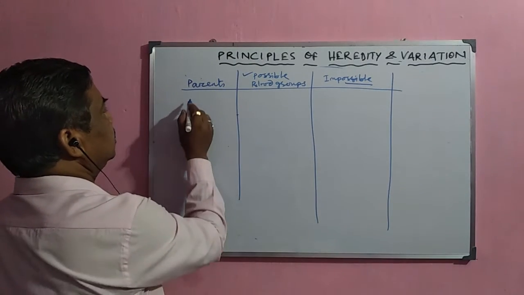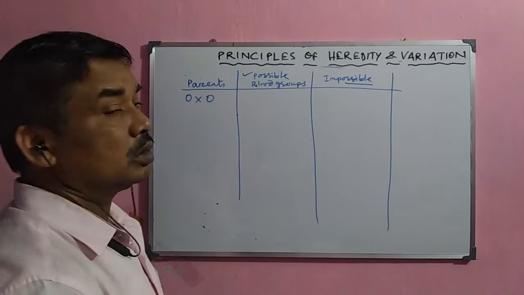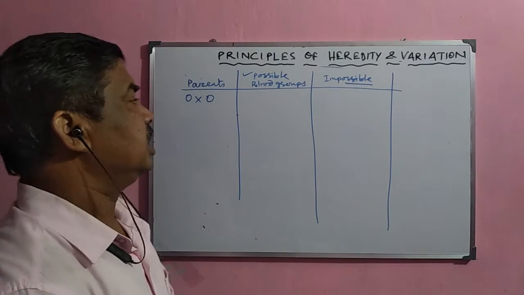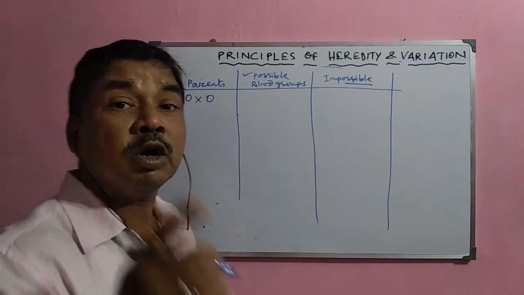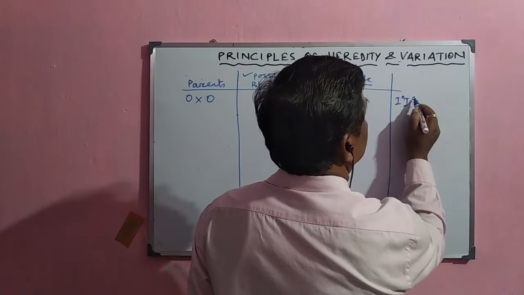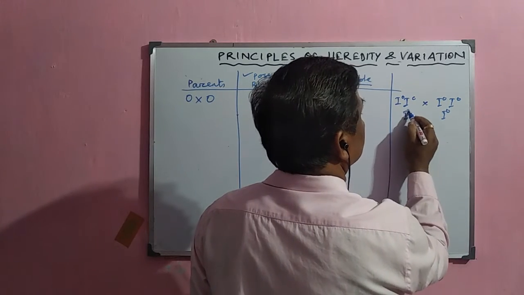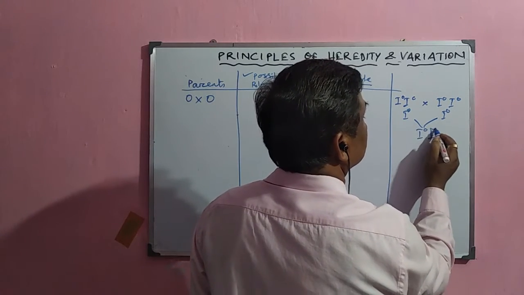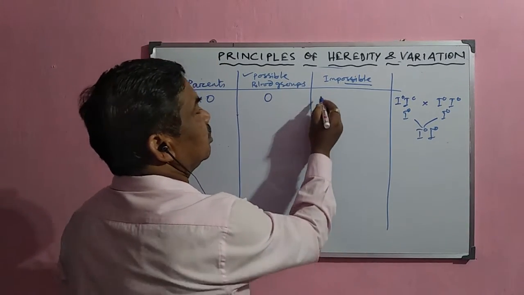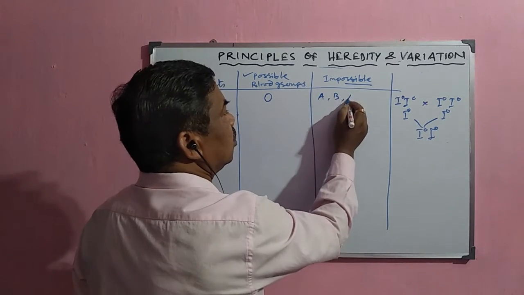Suppose the parents are O and O type. Suppose the father has O blood group and the mother has O blood group. Then what should be the possibility of the blood group in the offspring? Here the genotype is IO and the mother also has IO, so only one type of gamete, IO. Then all the children, whatever may be formed, must be of O type. There will be no child having A or B or AB.